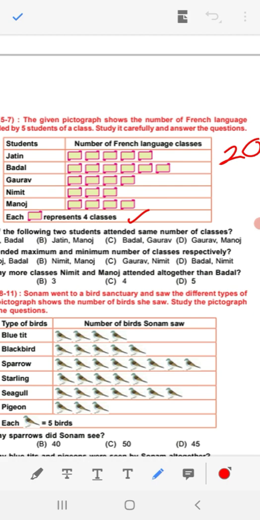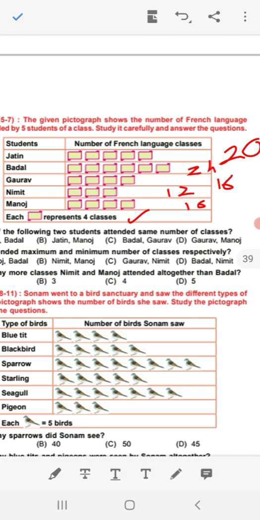That means 6 multiply 4, 24 classes attended by Badal. Gaurav, 1, 2, 3, 4. 4 multiply 4, 16 classes. Namit, 1, 2, 3. 3 multiply 4, 12 classes. Manoj, 1, 2, 3, 4. 4 multiply 4, 16 classes attend.